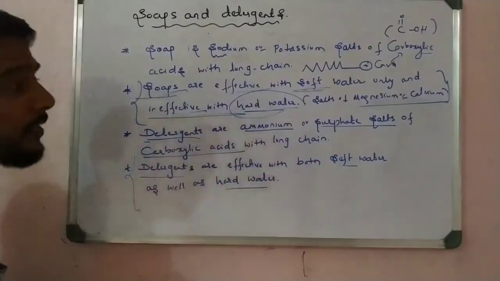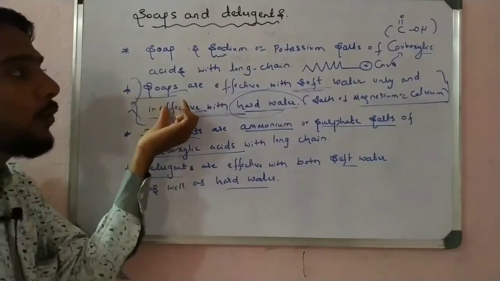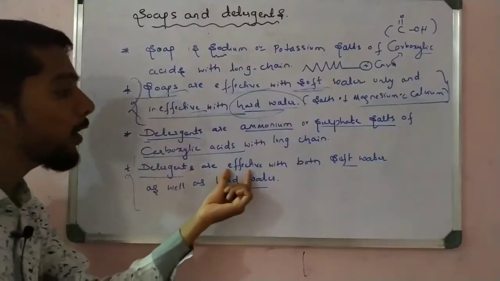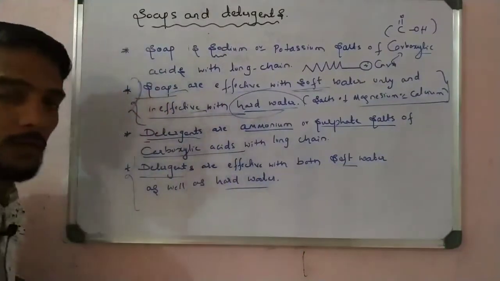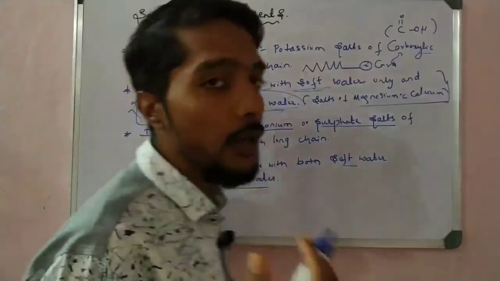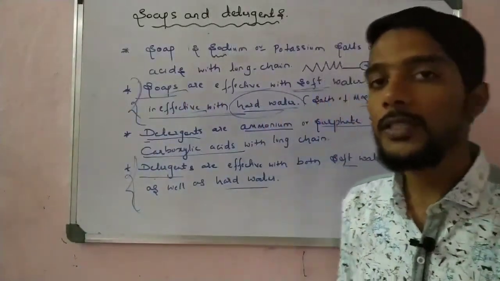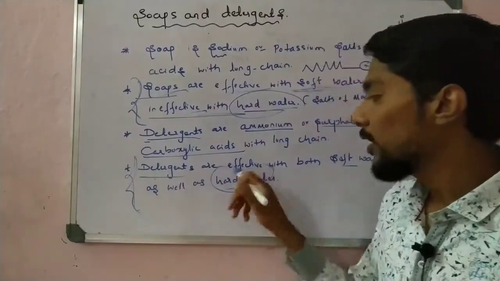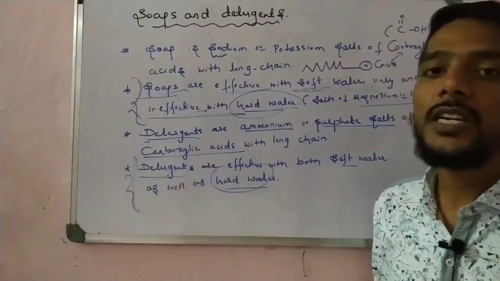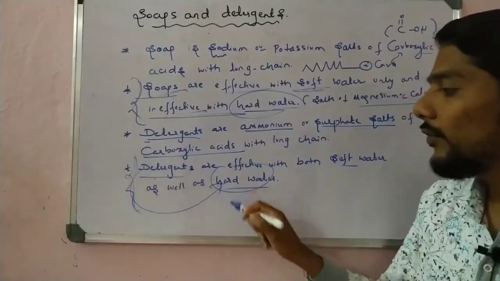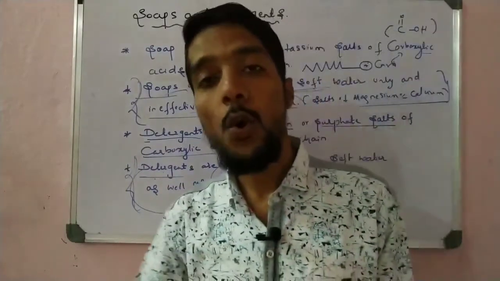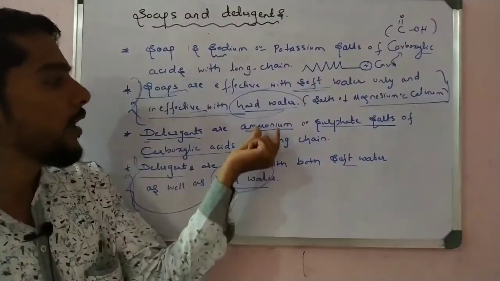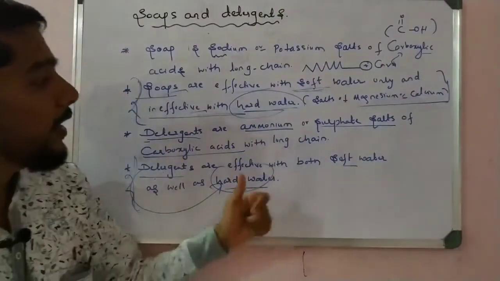And the second difference is the problem: soaps work only in soft water but not in hard water, but detergents work more effectively in both soft water and hard water. That is very important and very good for areas which contain hard water. Some territories have hard water, so in that case they easily use detergent, because detergents are very effective in hard water. To overcome the soap problem, we discovered detergent, which is ammonium or sulfate salt. That is very important, you have to remember.